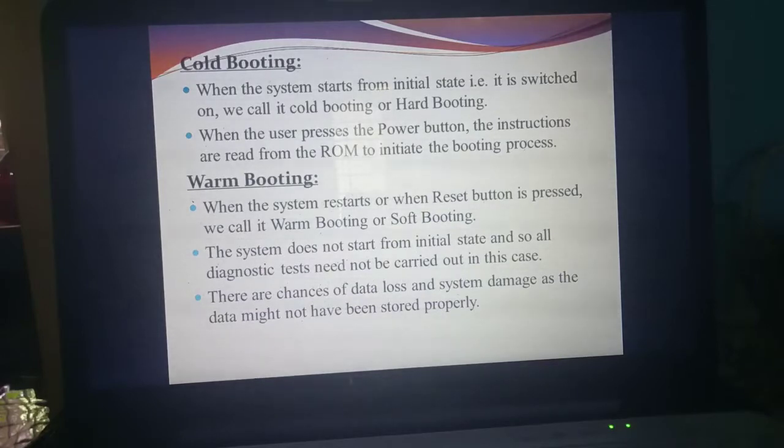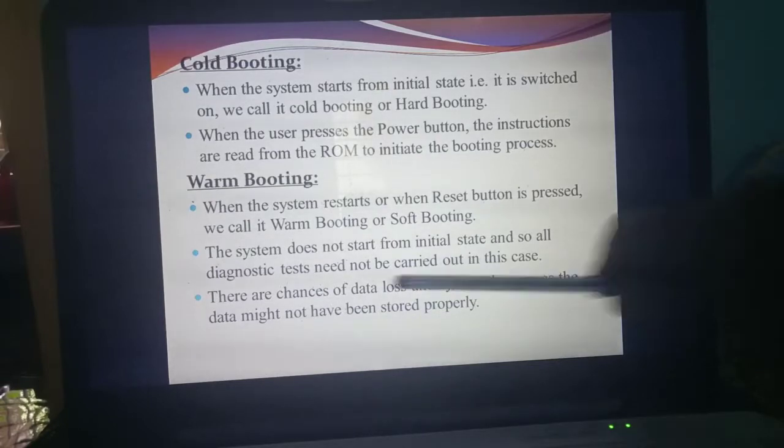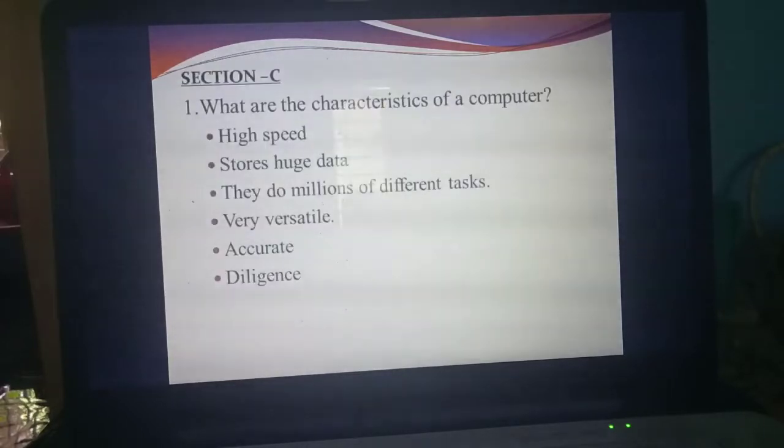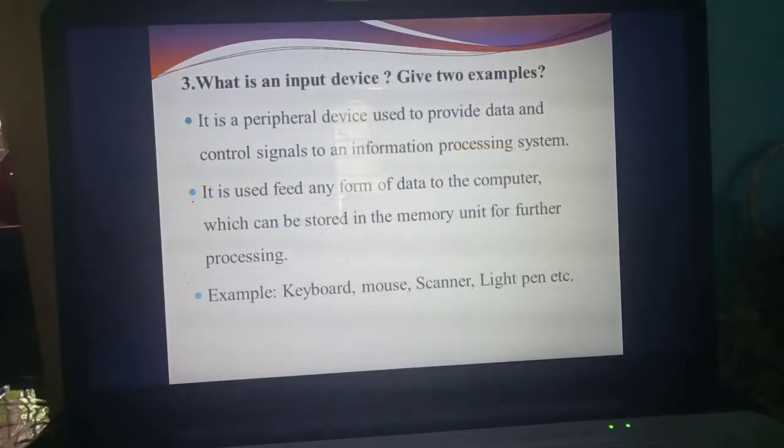Here the system need not check from the initial state. That means whether things are connected properly or working properly need not be checked from the initial state. What's the disadvantage? Here there is a chance of data loss. Sometimes the system will get damaged, otherwise the system won't work properly. Understand? So up to this the first chapter is over.